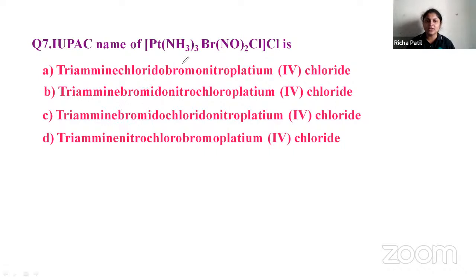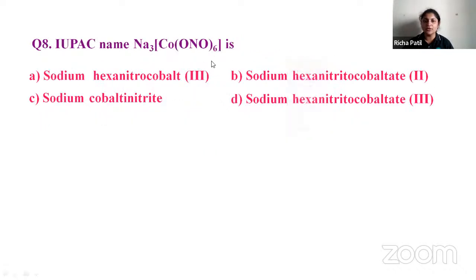Then after ammine, according to alphabet, bromine, so it is bromido. Then comes your chlorido, then your nitro, then platinum. You have to find the charge. Platinum, the charge comes to 4, and it is chloride. So the answer is C. We'll go for the next one. I hope you're understanding. You have to follow the alphabetical order.